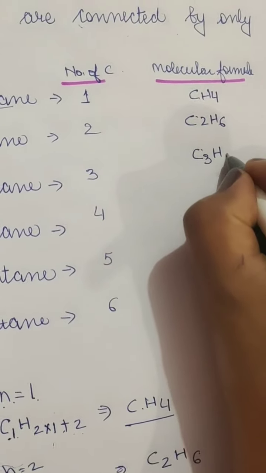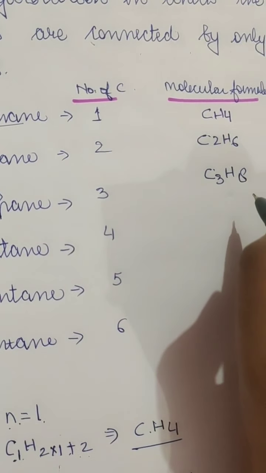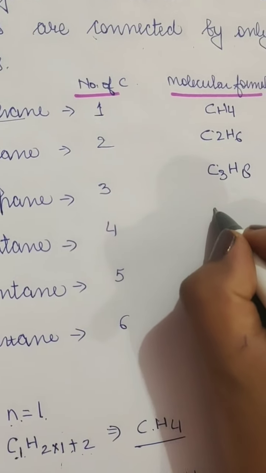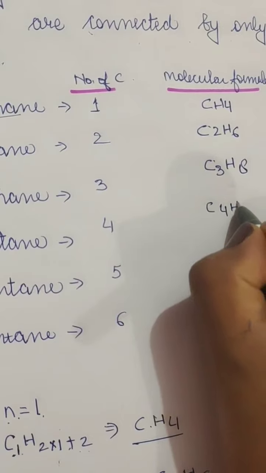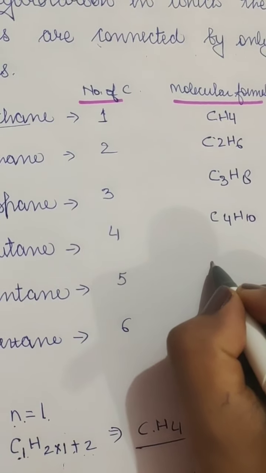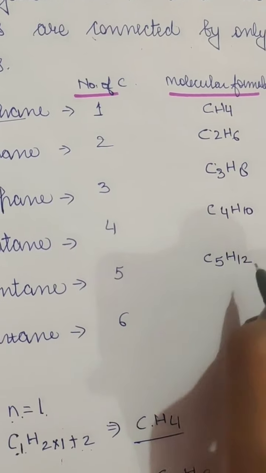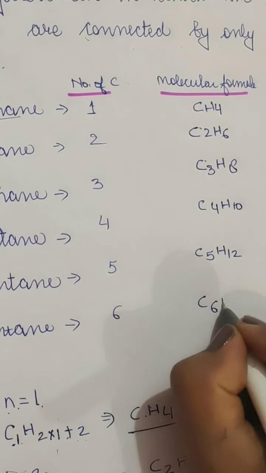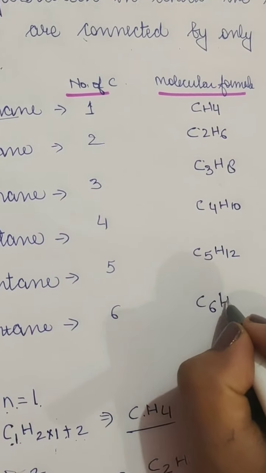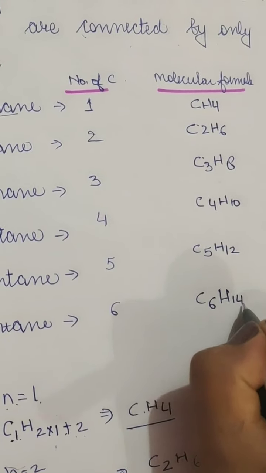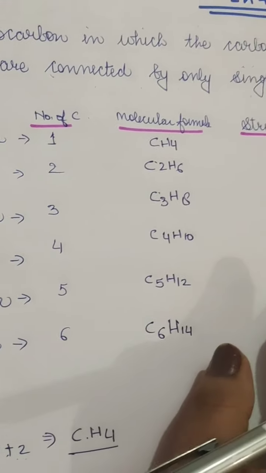So this is how we're going to write. Then for 4, it will be C4H10. When it's 5, it's C5H12. When it's 6, it's C6H14. Like this we have to write.